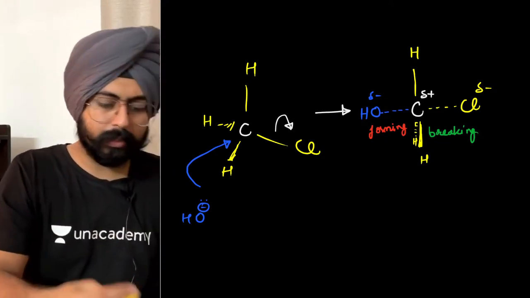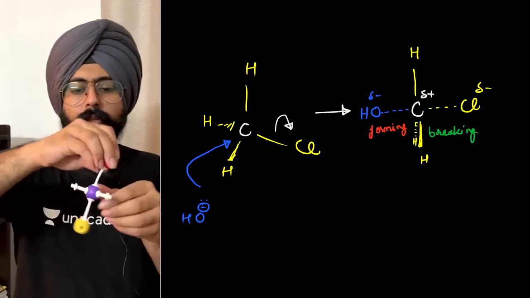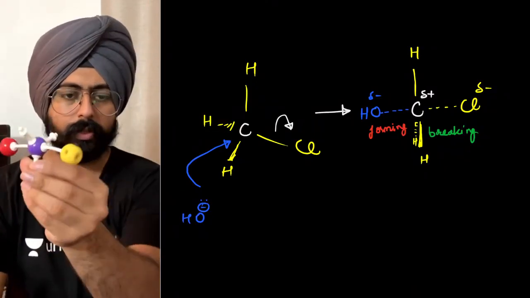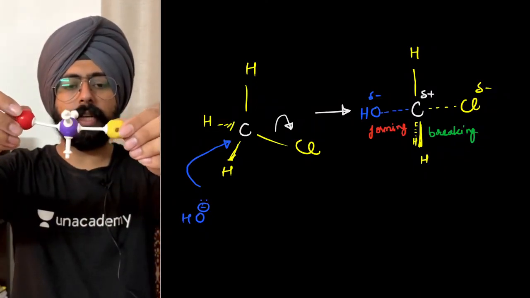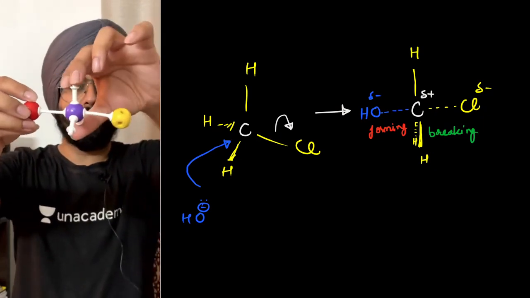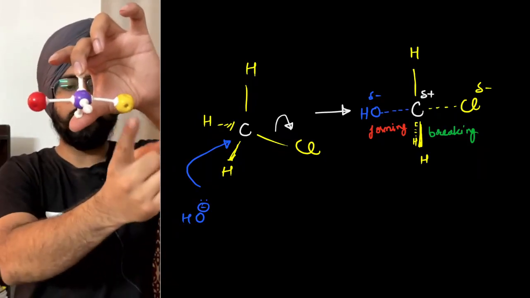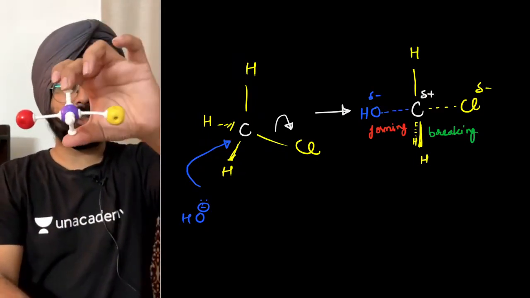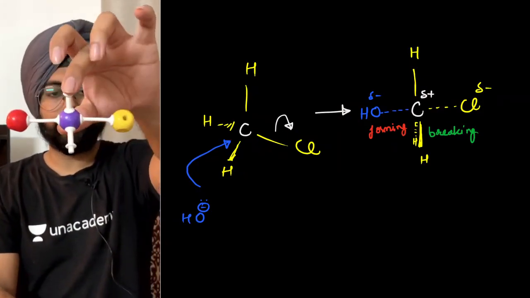So let's say this yellow thing is chlorine and this red thing is oxygen. Let me see if it is in the correct orientation. Yeah. Can you see something like this on the screen? This bond over here is being formed right now. This bond over here is breaking apart. This is what the structure looks like. Getting the idea?